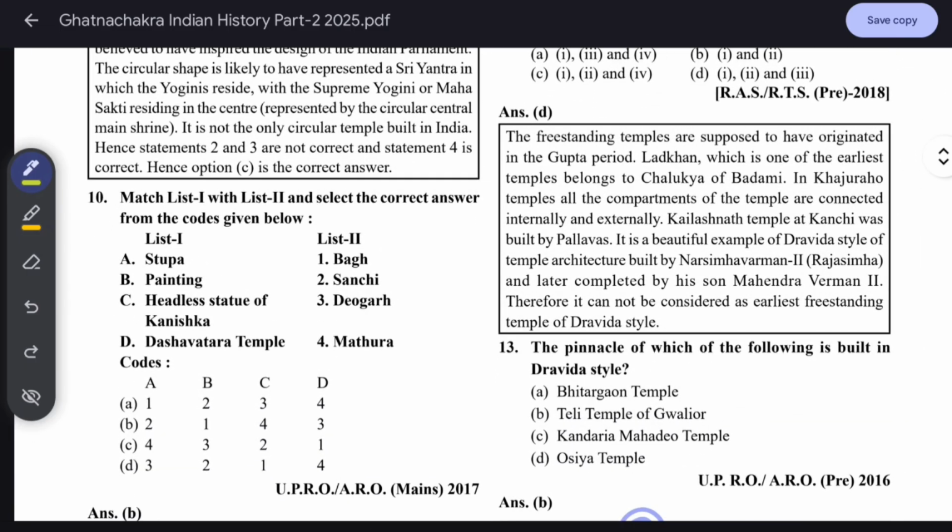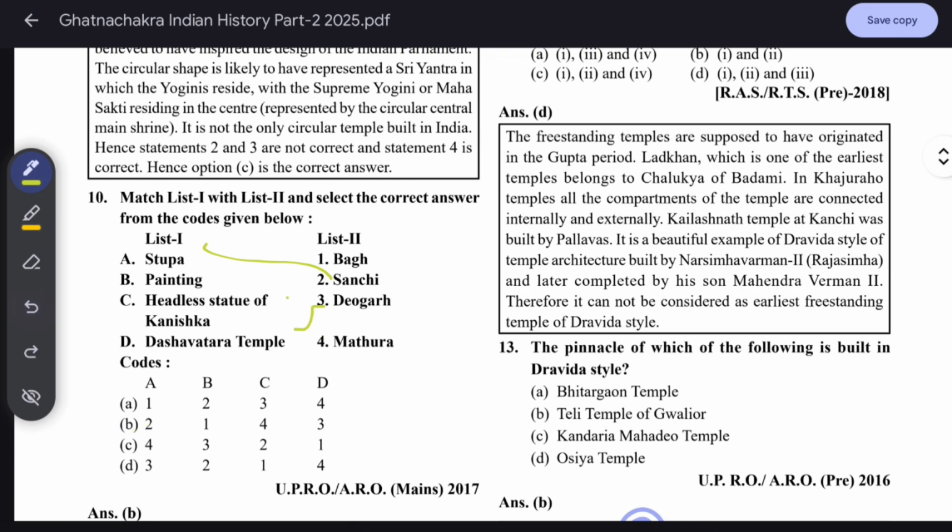Match list first with second. Stupa is Sanchi. Okay. Painting and the Dasavatar temple is Devgarh. So A is 2. Where is B given? Painting in Bagh. Headless statue was found at Mathura.